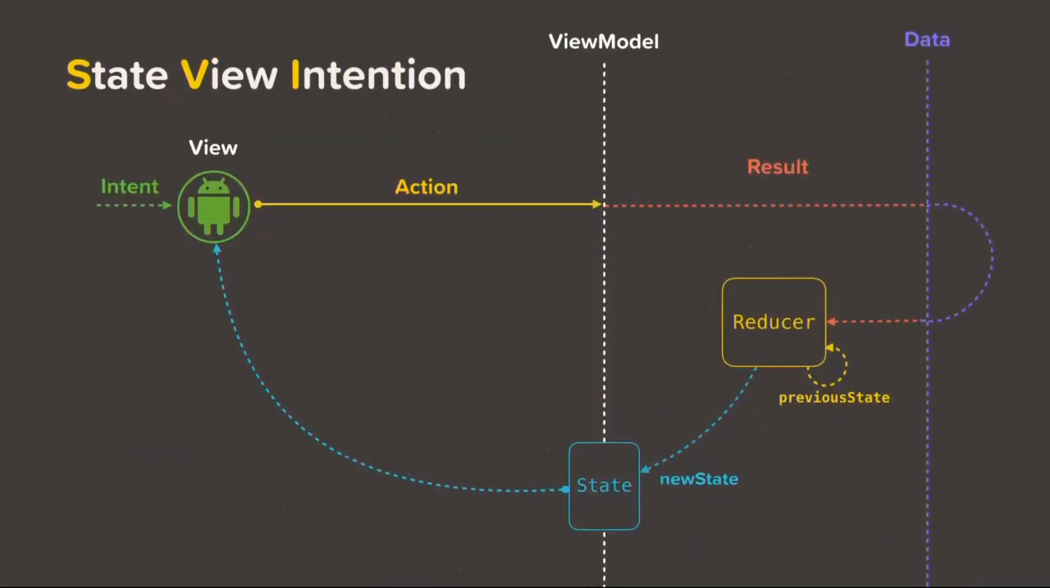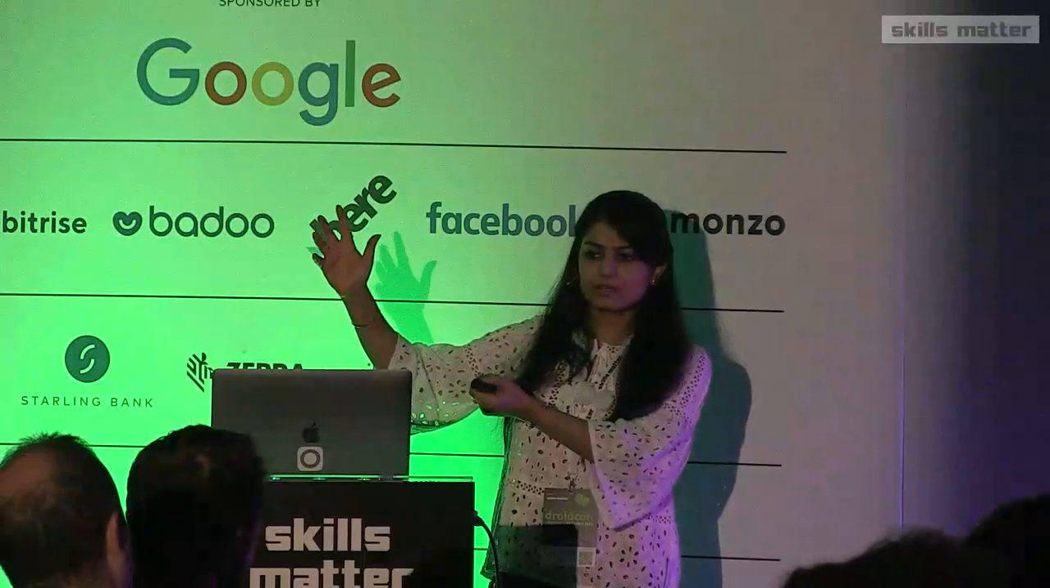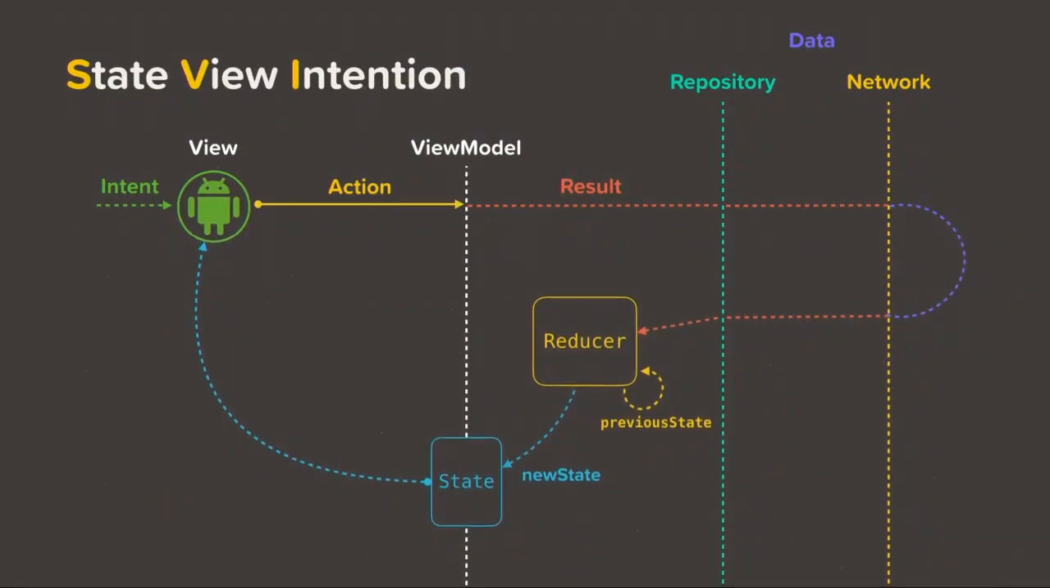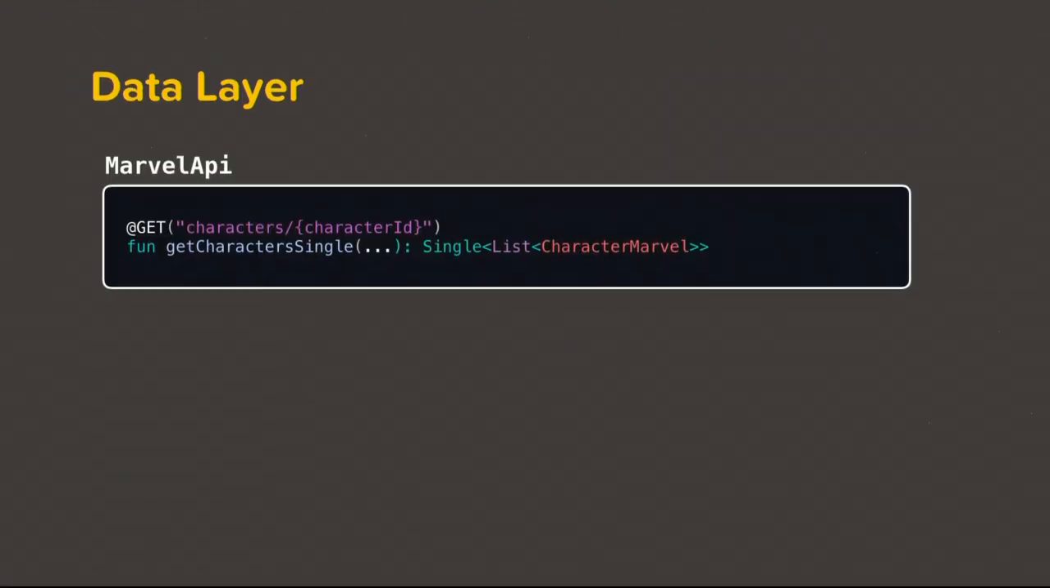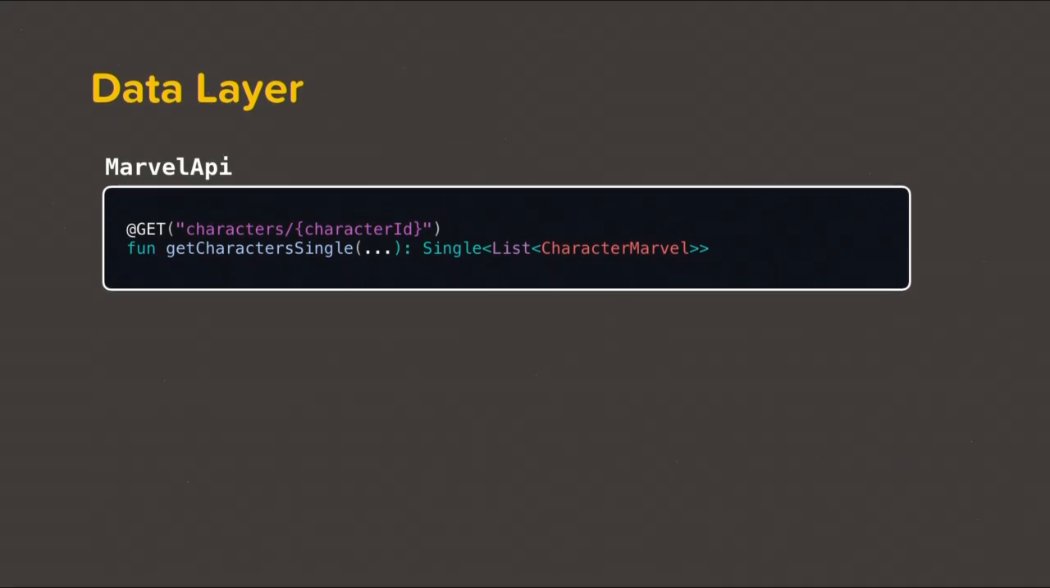So we had this particular diagram, which we saw earlier. In order to convert our action to results, let's take the logical layer and data and distribute it into a repository layer and a network layer. So we're going to try to implement these layers separately and try to convert them. So firstly, data layer, how is it going to look? We are going to use Retrofit for this. We are using this characters API to get a single list of characters.